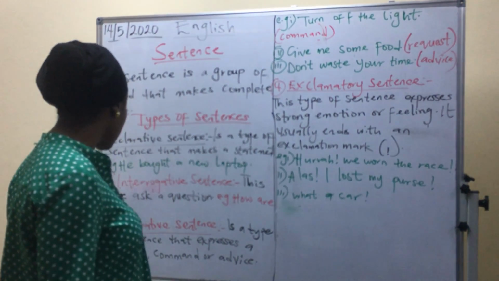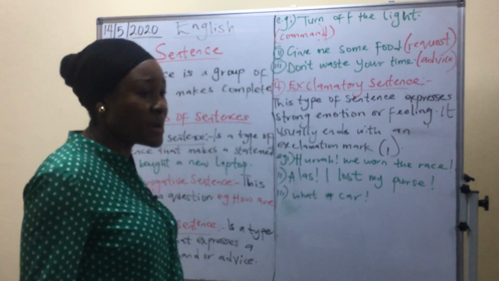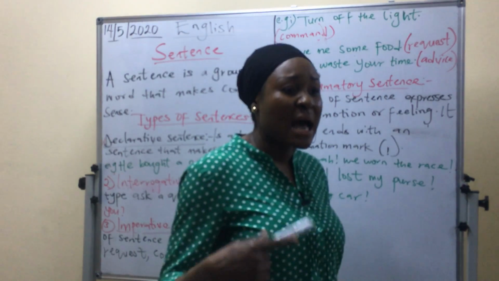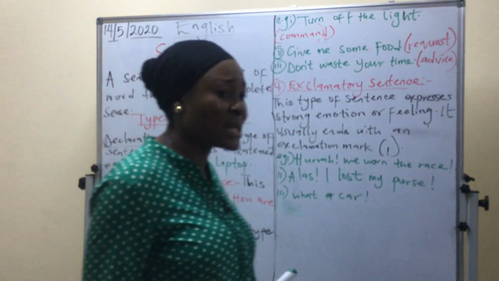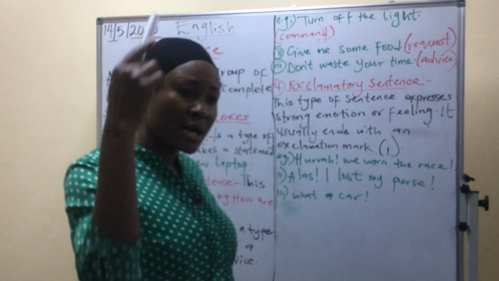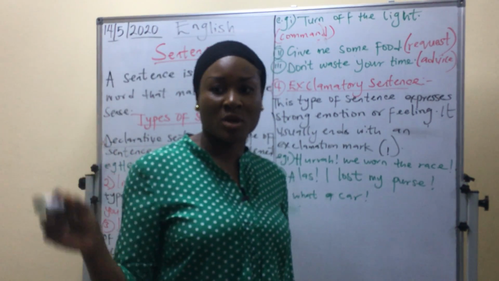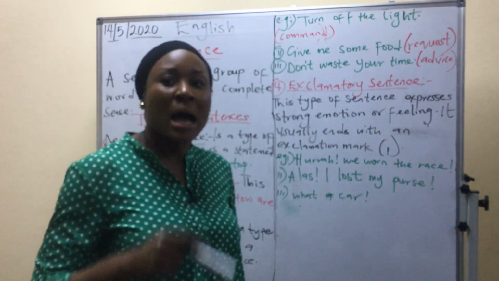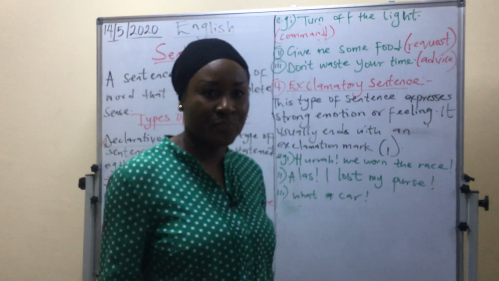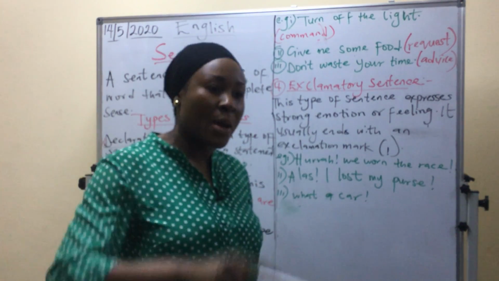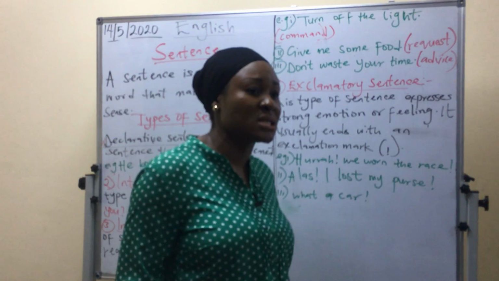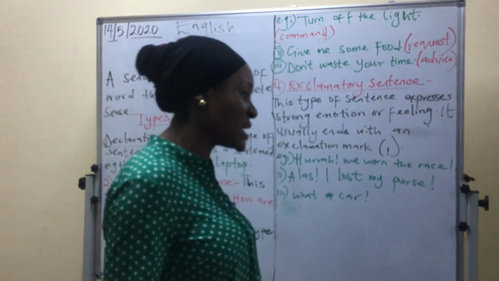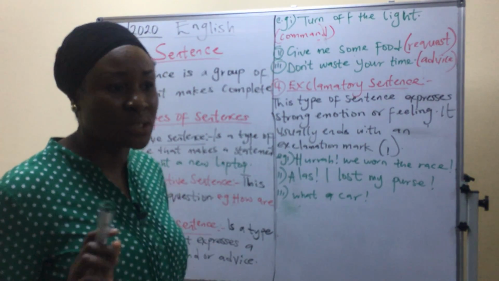The second sentence is interrogative sentence. I said it's a type of sentence that asks a question. How are you? I must end it with a question mark. Where are you going to? I must end it with a question mark. What is your name? I must end it with a question mark to show that it's an interrogative sentence and that I'm done with it.